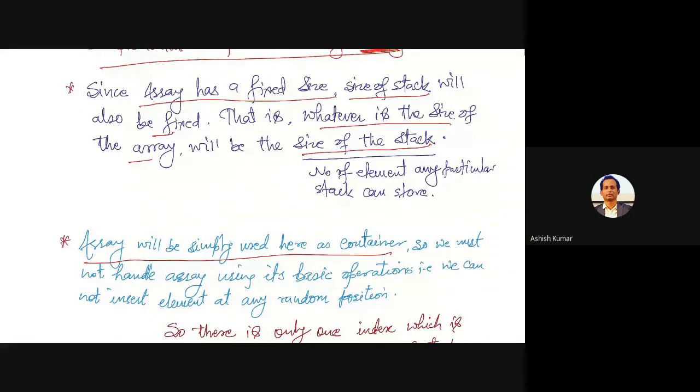So you are simply writing int a[5], but you will not say that a is an array and start referring to a directly, a[4], a[2]. No, not allowed. These things are not allowed. You can only say a[top], because top is the index through which you are going to refer. So here the array is simply a container.